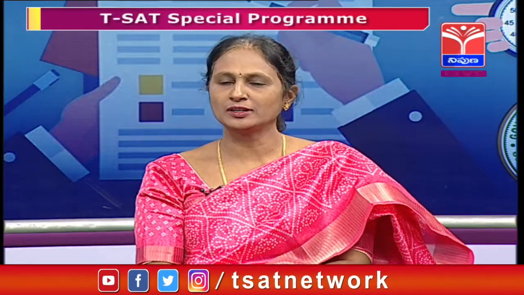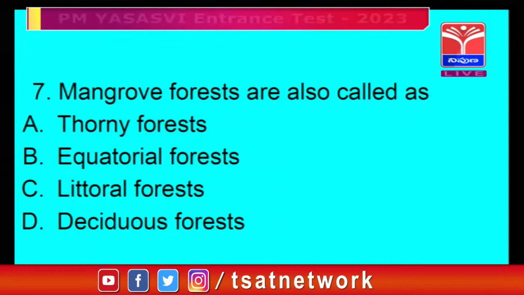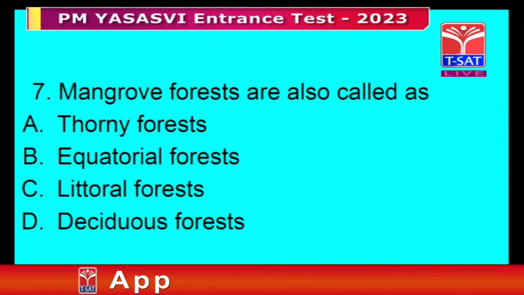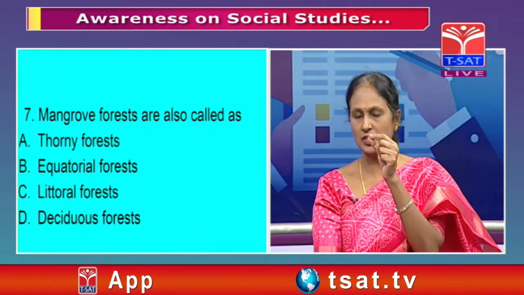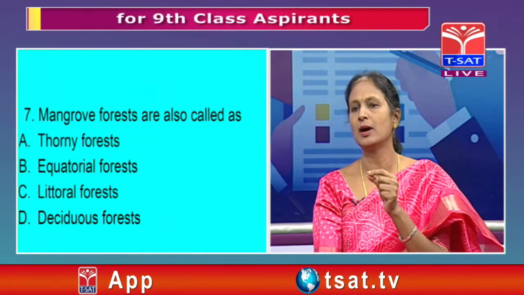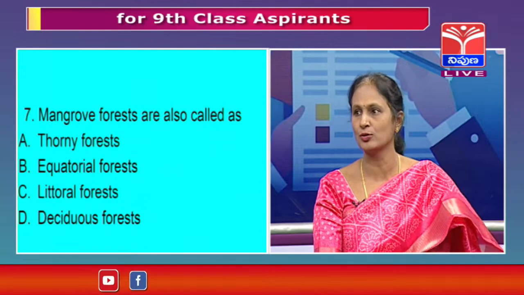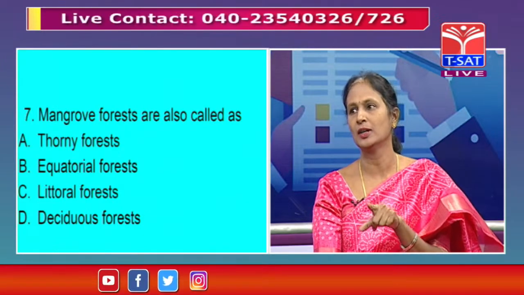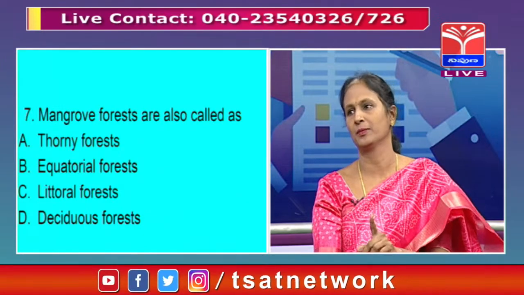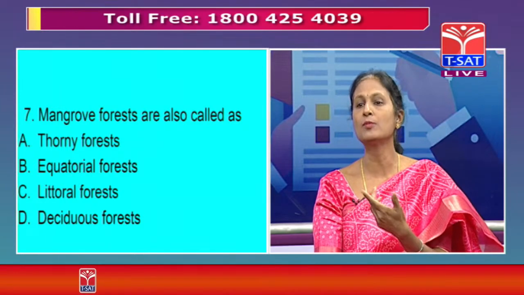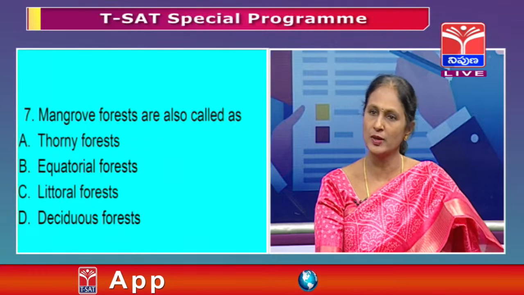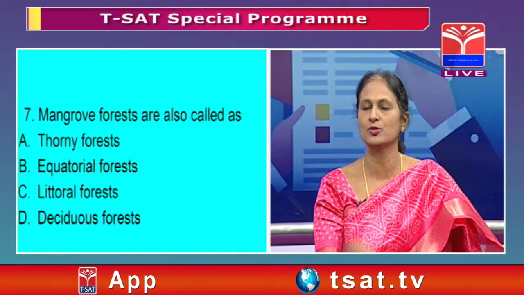I was telling you that you can prepare a table wherein the children can write down the vegetation, that is, the kind of trees that are grown. Which of these is called a mangrove forest? But actually, what is mangrove? To understand that, they should know that it is the name of a tree. In these forests more mangrove trees are grown, that is why they are also called mangrove. So, which is it?